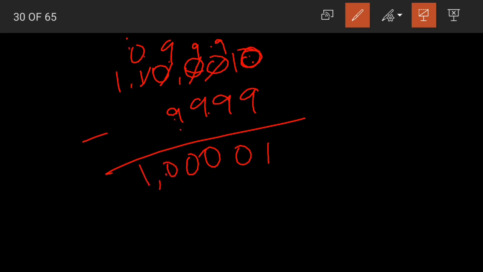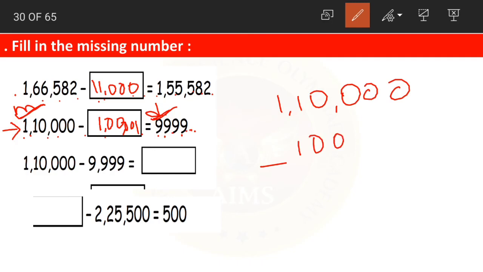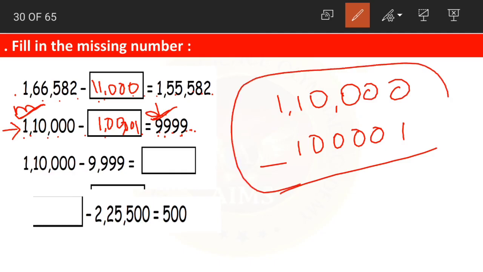So what is the answer here? 1,01,000. 1,10,000 minus 1,01,000 is equals to 9,999. Clear, children? Yes.